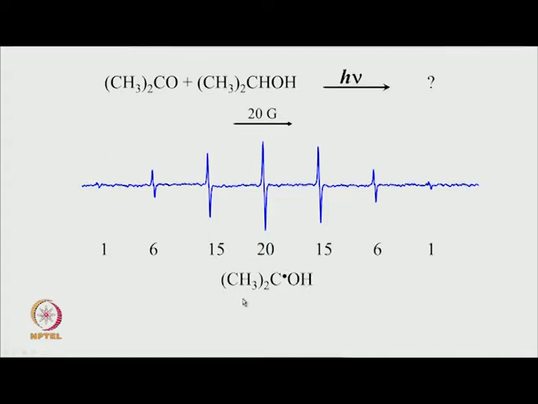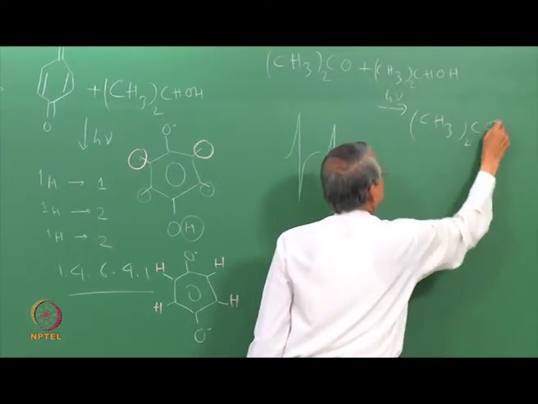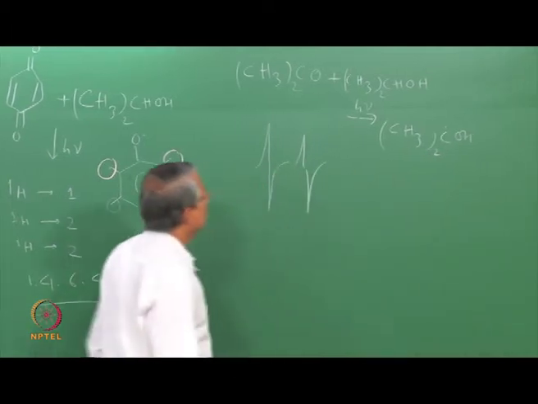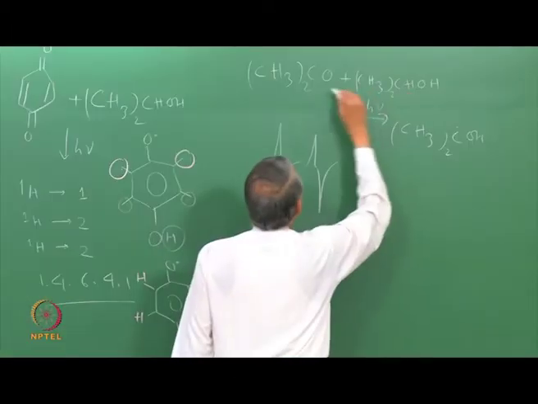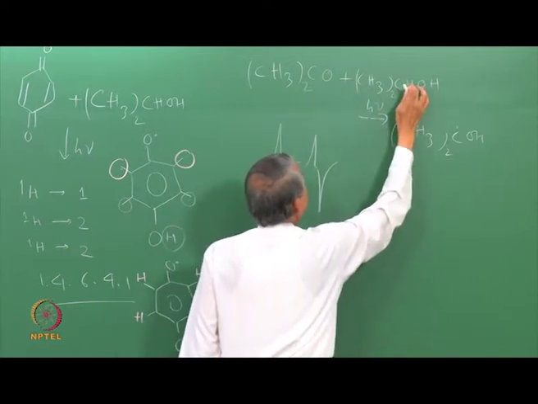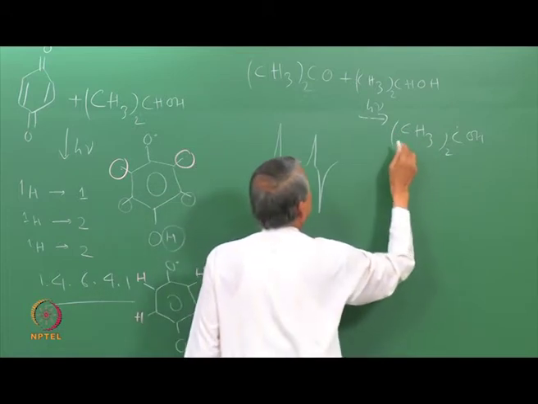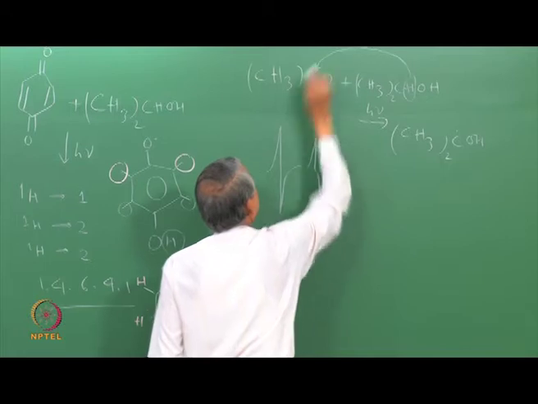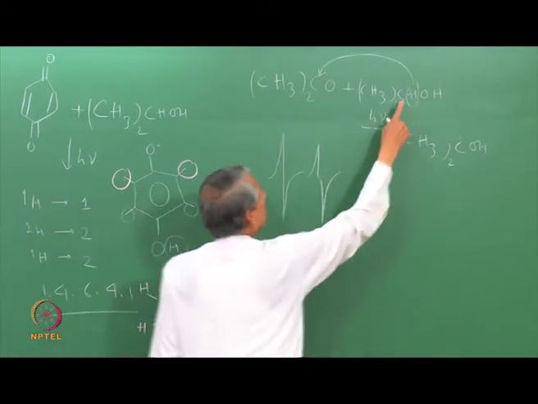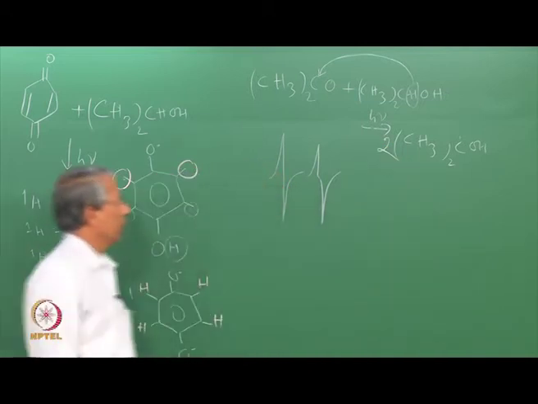Naturally, one can write the reaction mechanism: the excited state of this takes this hydrogen atom from here and produces this radical. It so happens that if you remove this hydrogen atom, not the proton, and bring it here, then this also becomes a free radical. So, 2 of these form there.